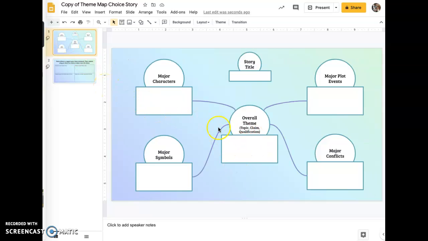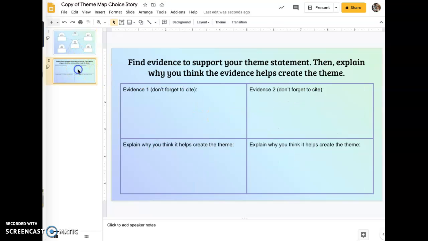Remember, themes should be universal. You should have a topic, claim, and a qualification. When you're doing your evidence, don't forget to cite. After your evidence in quotation marks, you should have a citation at the end, so you should have parentheses and the author's last name. We don't have page numbers because these stories are all on CommonLit and there are no page numbers there.